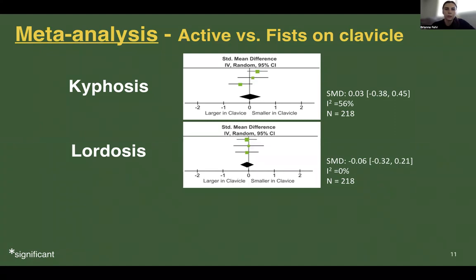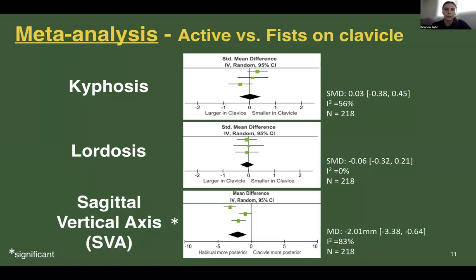Across one high quality and two moderate quality studies, there was a non-significant and negligible effect size of negative 0.06 for lordosis between the clavicle compared to the active position. Lastly, across one high quality and two moderate quality studies, there was a significant but small mean difference of negative 2.01 millimeters, where SVA is shifted more posteriorly in active positions compared to the clavicle position. This analysis had substantial heterogeneity of 83%.